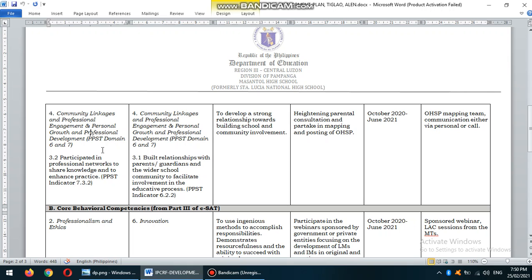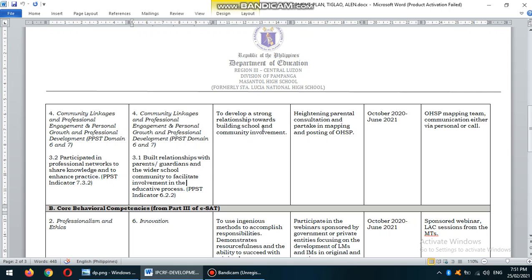Now, I also included in the same domain of 6 and 7 my least practice skill, which is to build relationship with parents and guardians and the wider school community to facilitate involvement in the educative process. Now, why did I choose this one? Because during this pandemic, we can no longer fully utilize our home visitation, our meeting with the parents, our parental talk, because we would like to adhere to the safety and health protocols.